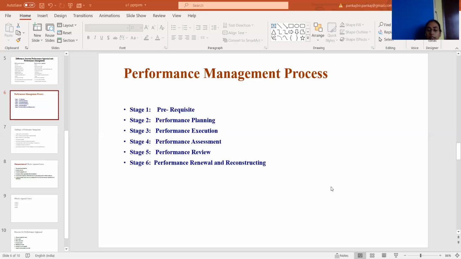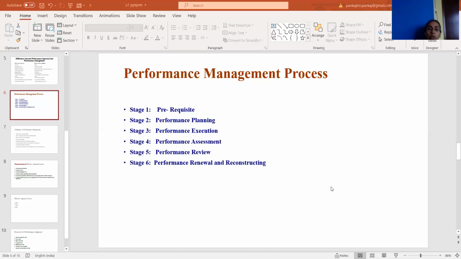And the third aspect is the development plan. The development plan is the third part of performance planning. At this stage, we develop a plan to improve employees' knowledge, skills, and attitude, and it also allows employees to take their professional standard to the next level to support departmental goals and plans.